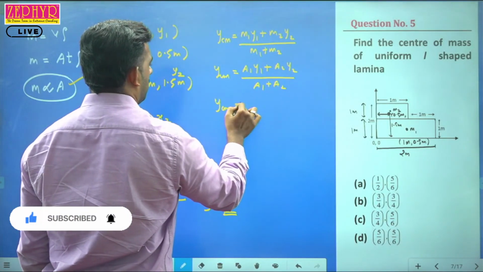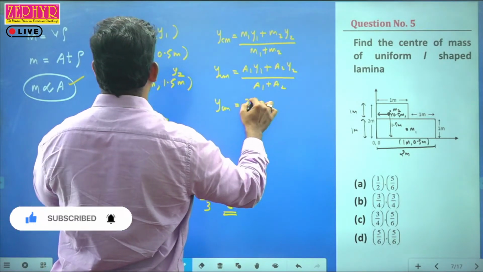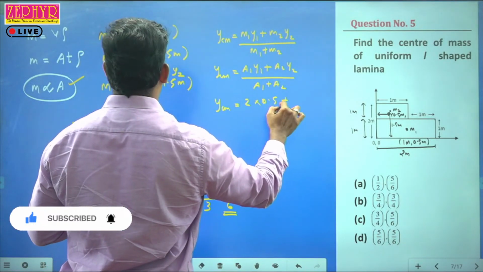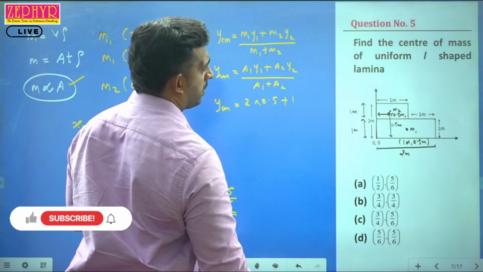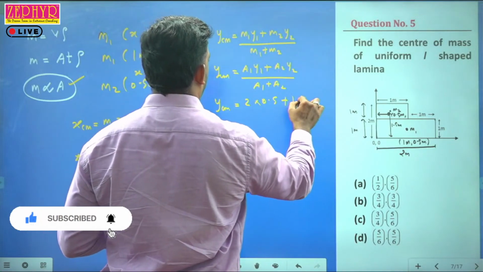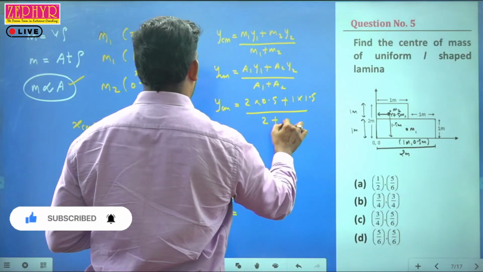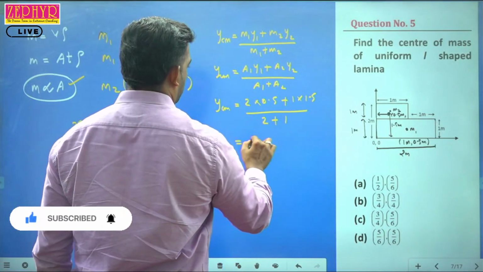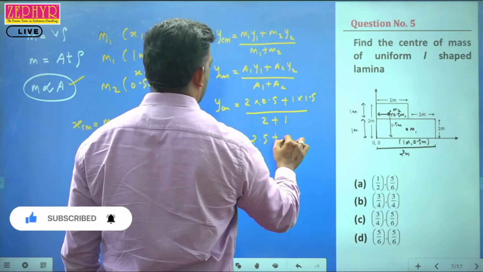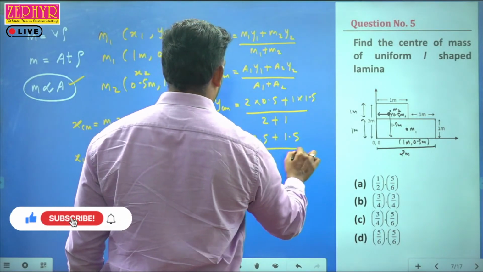Simplify this. Again a1 value is 2, y1 value is equal to 0.5, a2 value is equal to 1, and y2 value is equal to 1.5, divided by a1 plus a2, which is 2 plus 1. So again I will be getting 2.5 plus 1.5 divided by 3.